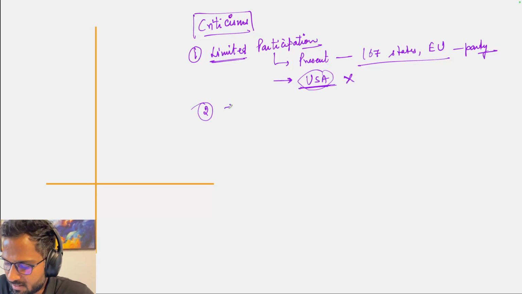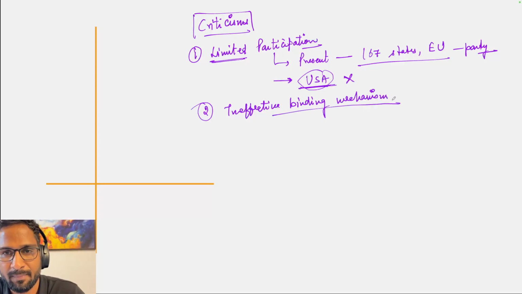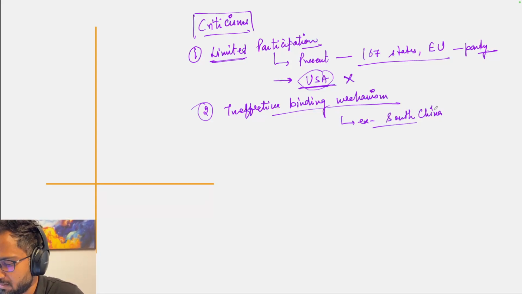Second problem is an ineffective binding mechanism. The best example would be the claims over the South China Sea.